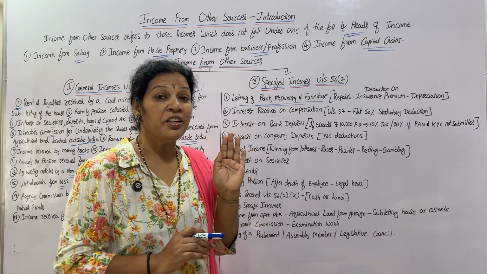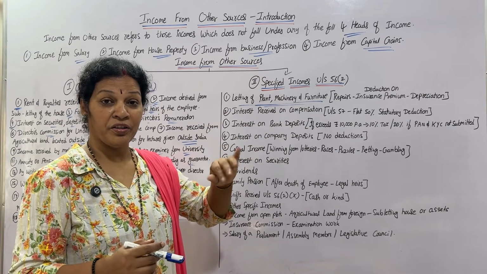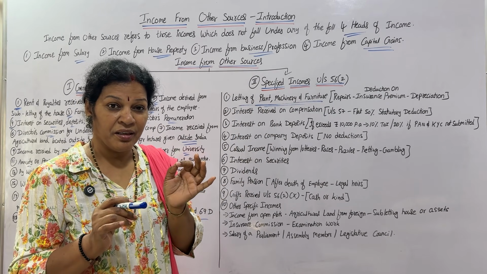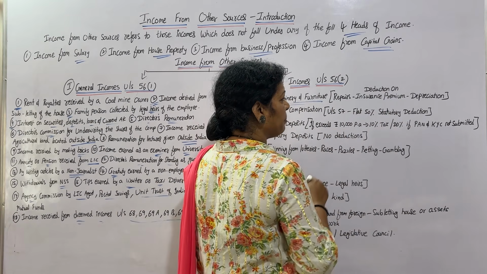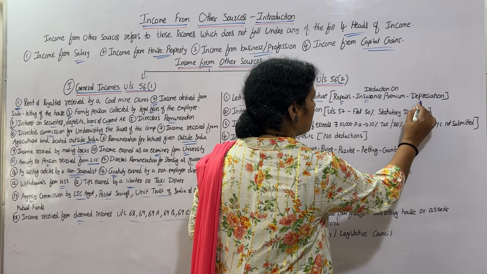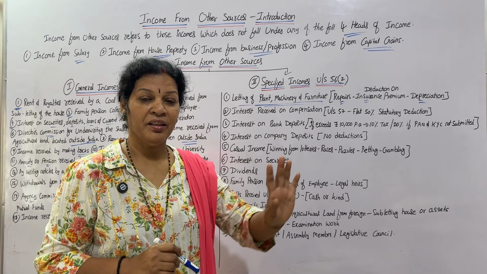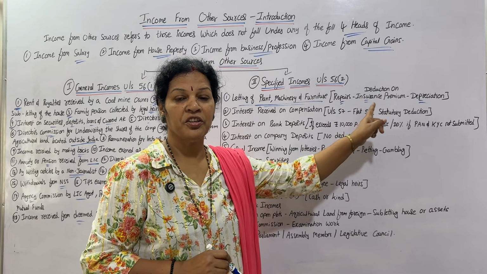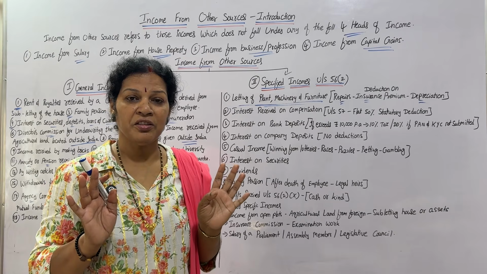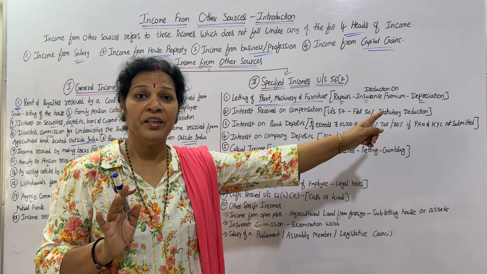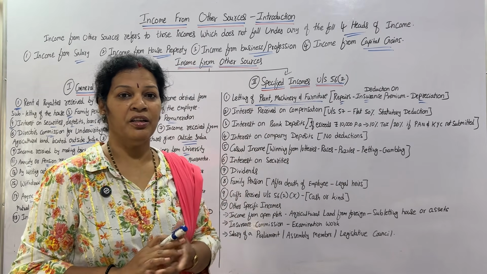Now here some deductions are there. Whenever I'm letting plant or machinery or furniture for rent, there is some expenditure, like repairs, insurance premium, depreciation. This kind of expenses are there. Then there is a deduction on these three items. If you spend anything on these three, repairs, insurance premium and depreciation, there is a deduction.